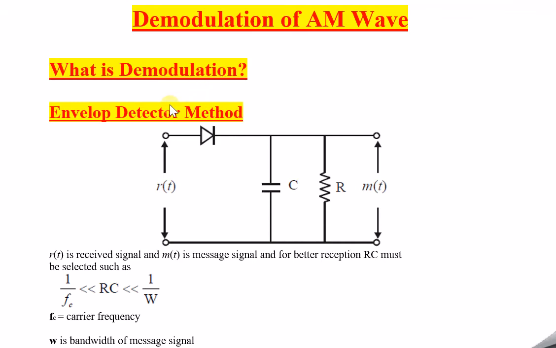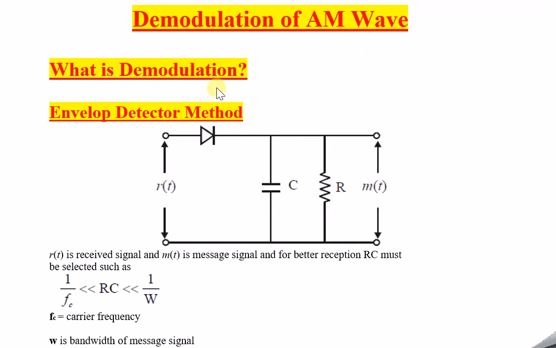I hope now it is clear. So in modulation, the amplitude of the carrier wave is varied in accordance with the message signal. But in case of demodulation, whatever AM wave we have received at the receiver has to be demodulated in order to get the exact message which we sent at the transmitter before modulation. So whatever was there before modulation, we want to retrieve now at the receiver end. So we go for demodulation, and this is the demodulation of AM wave.